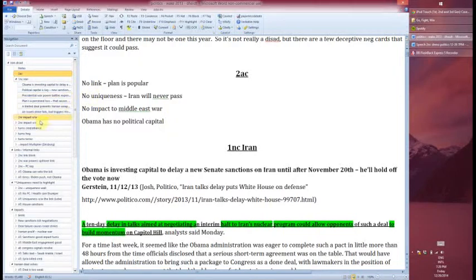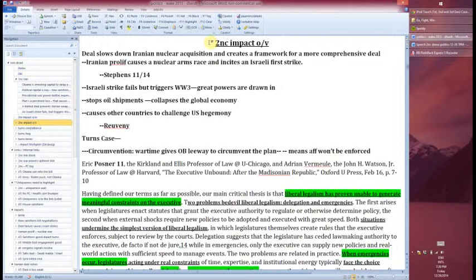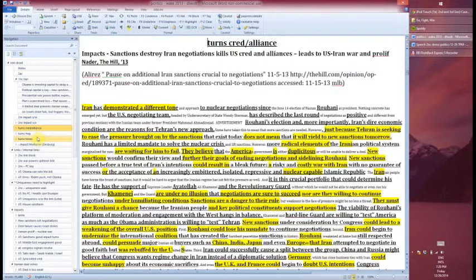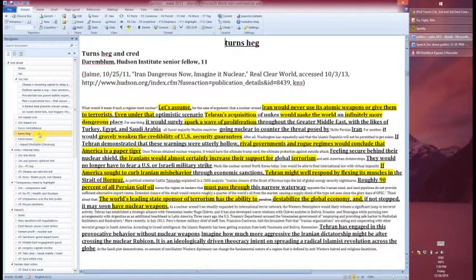Well, if you remember, the impact overview, right? So here's my impact overview. I'm going to send that over there. And then let's say they have two advantages. They have a credibility alliance advantage, and then they have a hedge advantage. Perfect. Okay, so what was the first?